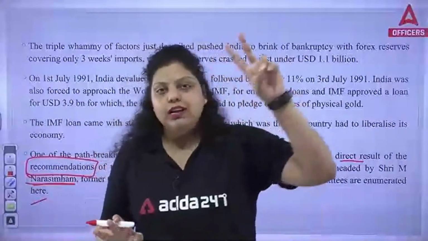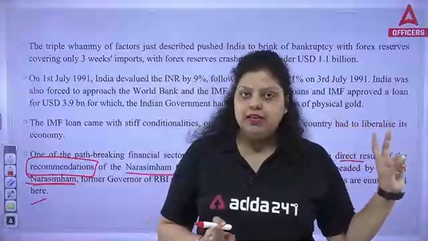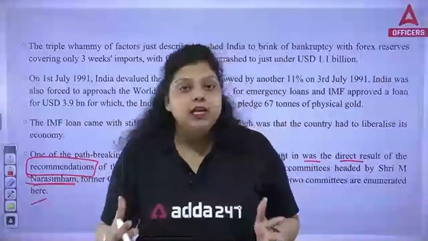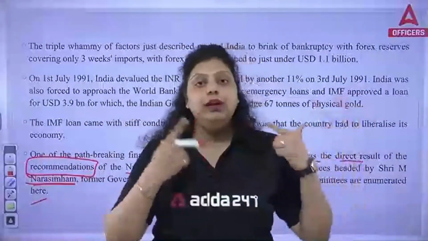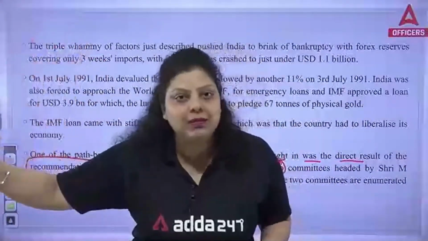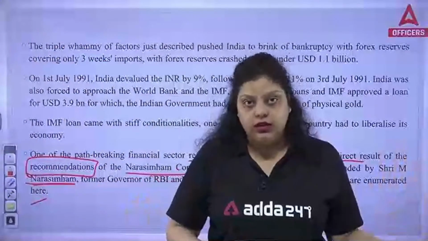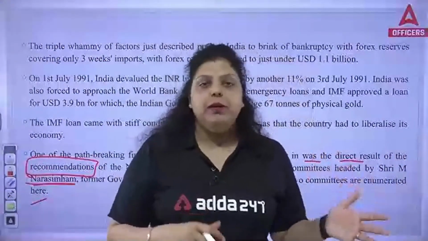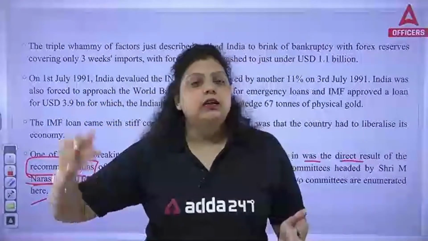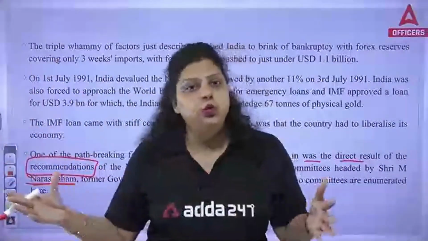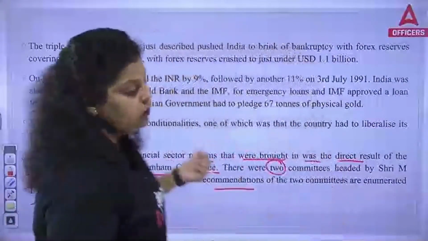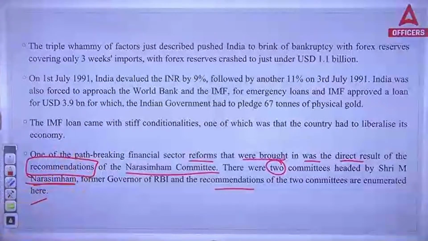Committee 1 and Committee 2 were formed at that time, and they gave recommendations on how to liberalize the economy, make it easy for MNCs to come to India and start working, make it easy for the public and private sector to work in the country, and make the Indian economy an open economy allowing export and import. All those recommendations were given by the Narasimhan Committee.